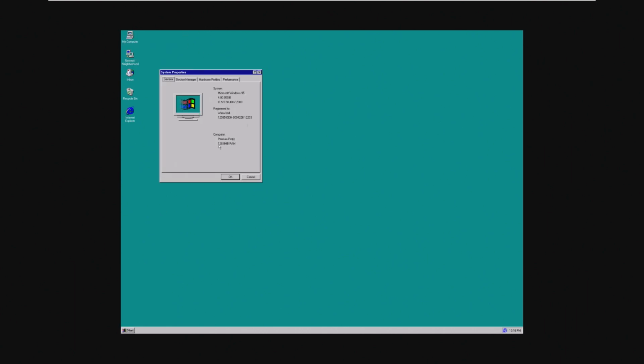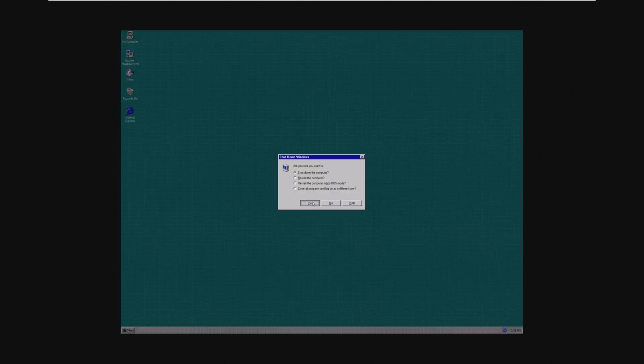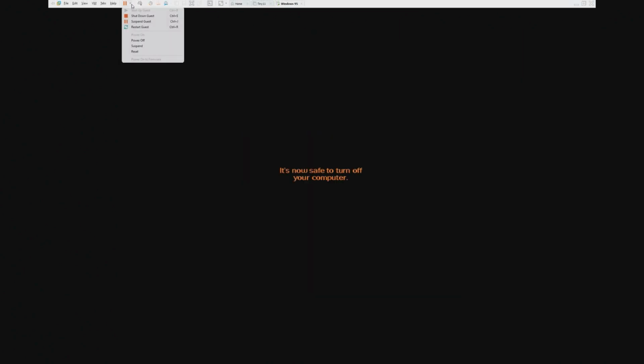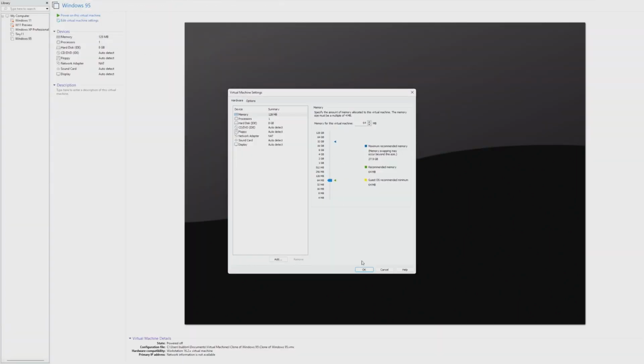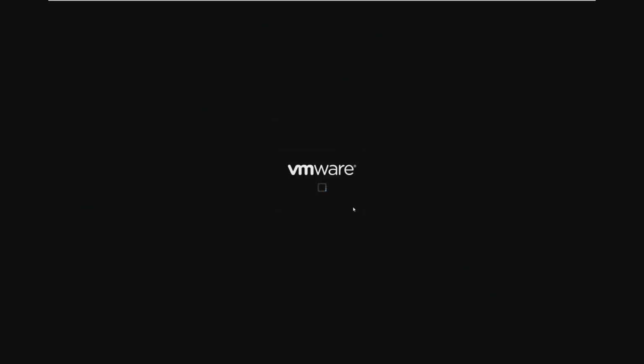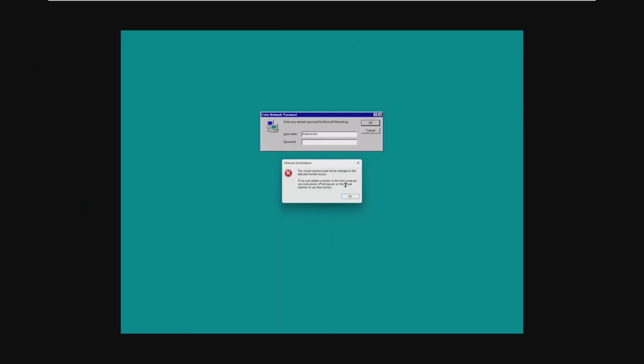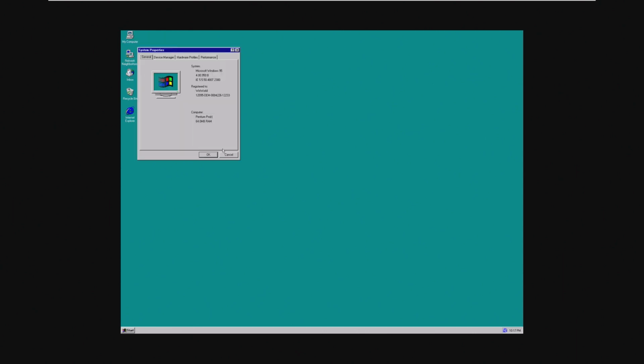So I'll be interested to see if Windows 98 got more optimized or if Windows 95 is just going to meet the same thing. Here with Windows 95, we're using 128 megs of RAM. I don't know the minimum for Windows 95, or the recommended, so I'm going to cut it straight in half, down to 64. This should be totally fine, but we'll see if it's going to boot. And the good news is it booted, no surprise. 64 megs, all good to go.